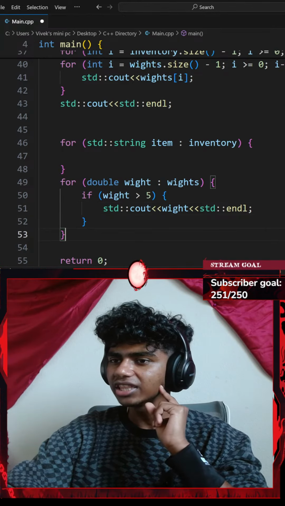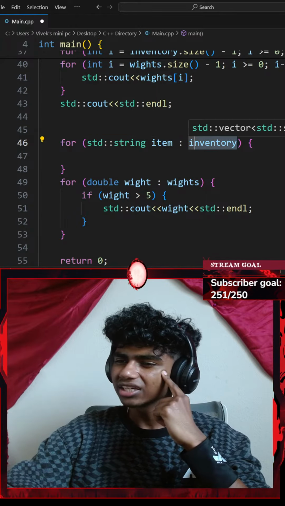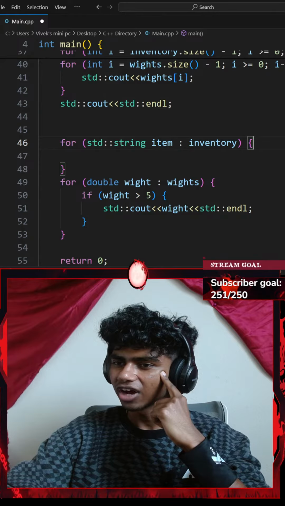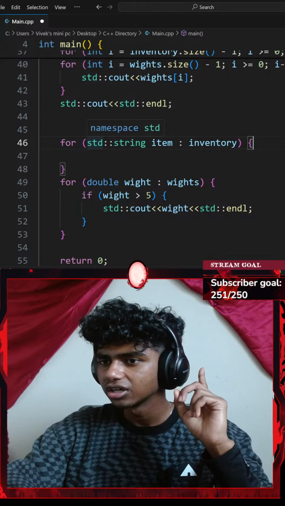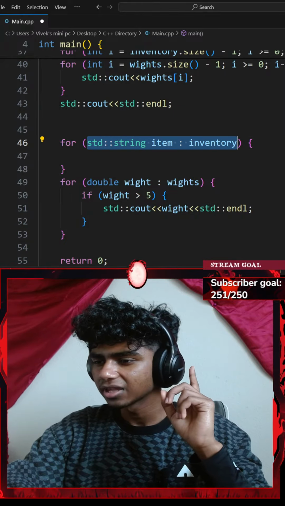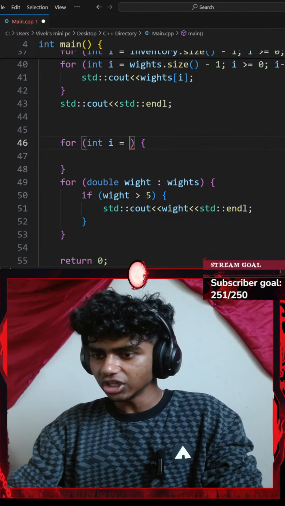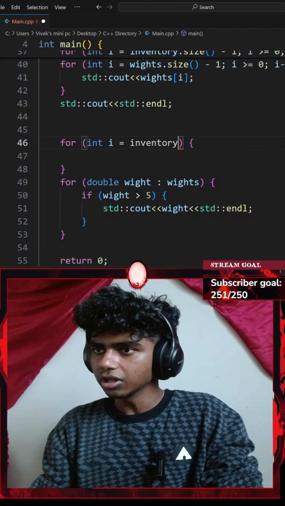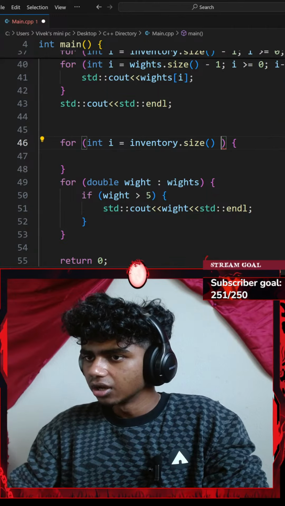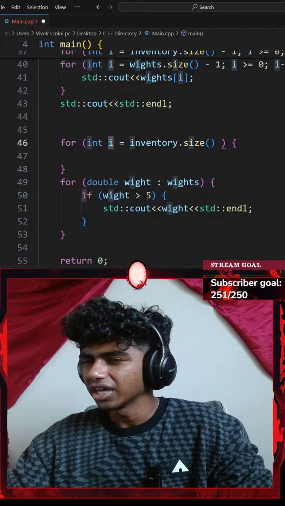Do I need to get the index of my item and then check if my weight at that index is greater than 5 pounds? Okay, let's try that. So firstly, let's add a for loop with an index i, which equals my inventory variable's size function. So i is my inventory size.